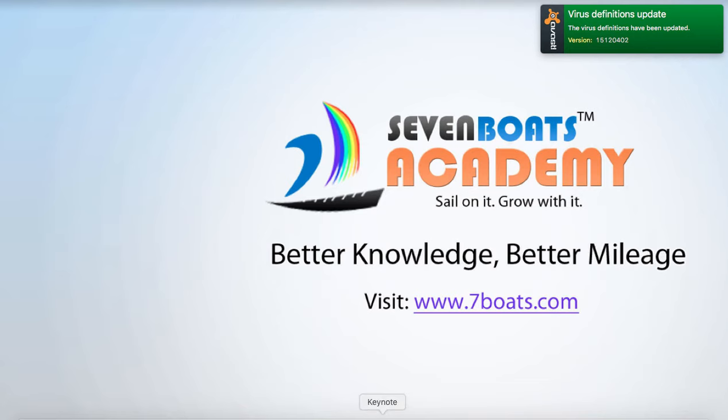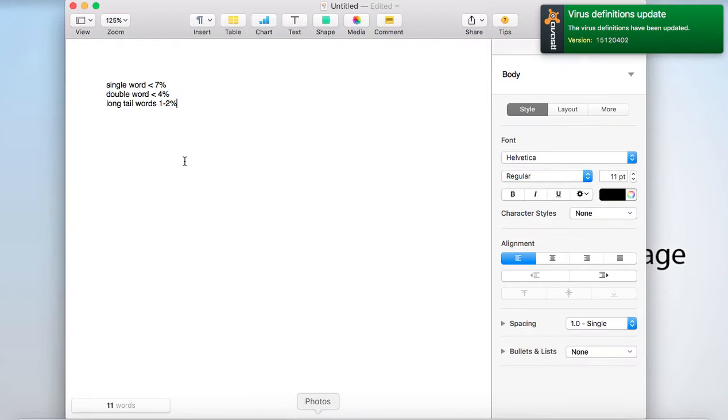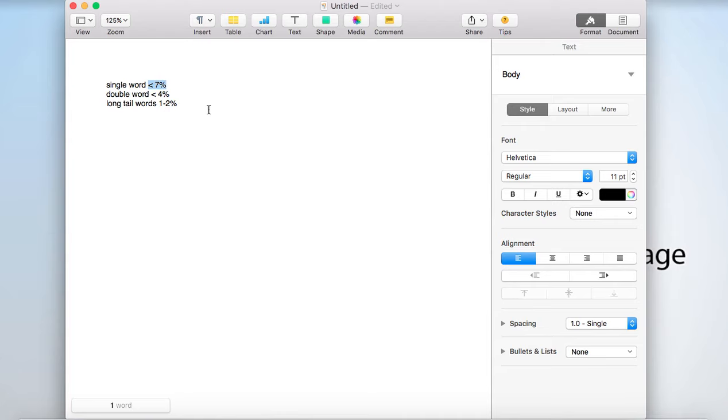For example, if it's a single word, then the keyword density must be less than 7%. That means out of 100 words of content, it should be repeated at most 7 times. And if it is 500 words of content, then it should not be repeated more than 35 times. Similarly, double words should be less than 4%, and long tail words, that means 3 or more words, should be 1 to 2%.